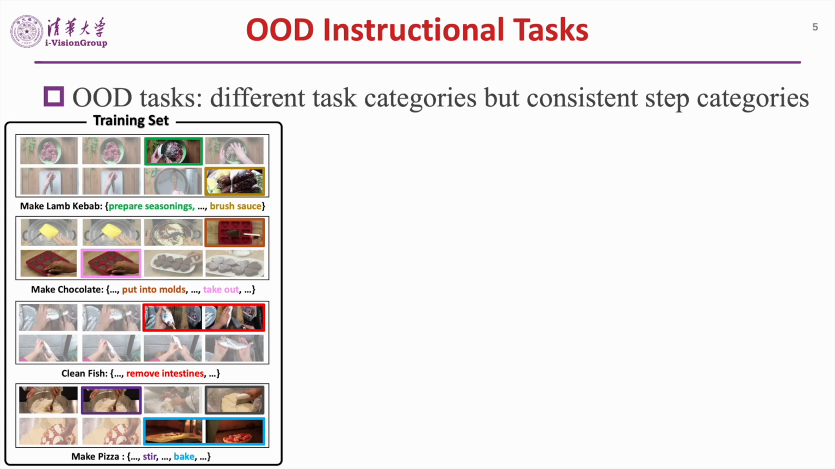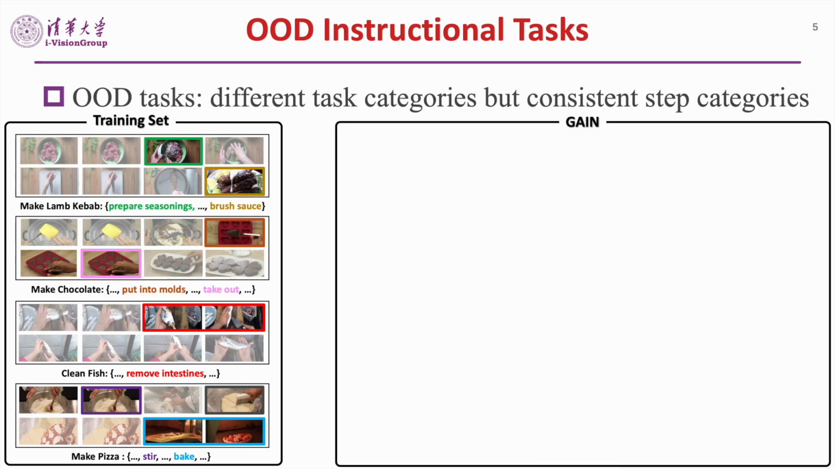Since the key obstacle to the generalization of instructional action understanding is the distribution shift of action steps under different task categories, we propose a new evaluation strategy to benchmark the generalizability by evaluating the models with OOD tasks. OOD task categories are different from the training tasks, but they are reconstructed from steps of the training tasks. The figure shows how to construct OOD tasks by reassembling steps.